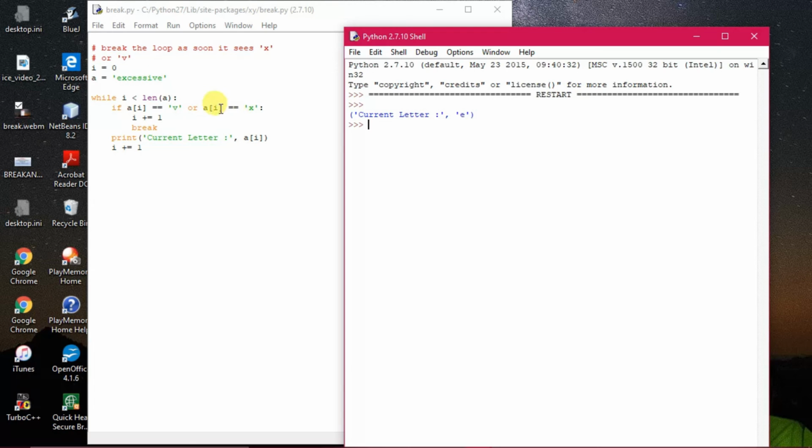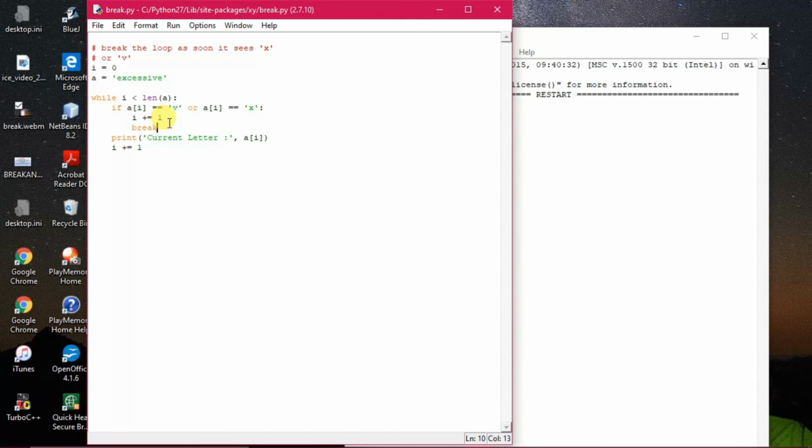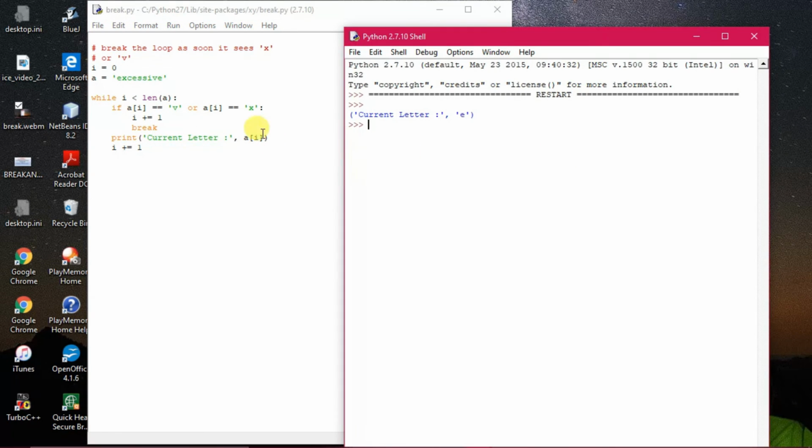At least one condition must be true for the logical operator. So when it becomes true, I is increasing its value by 1, which is of no use, and it simply takes the break. Break means it is coming out of the loop. Since the loop has not been executed any more times after this, only one value has been printed.